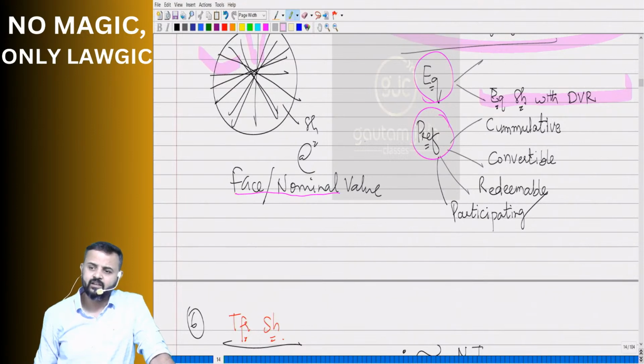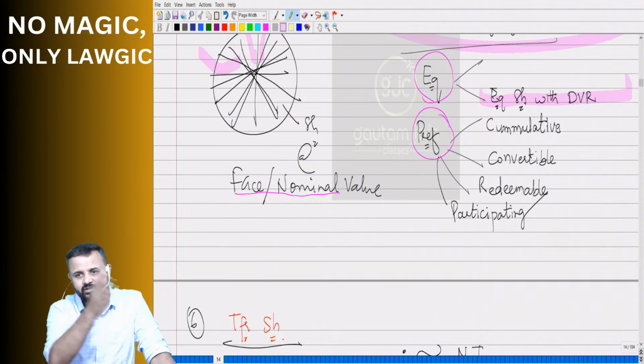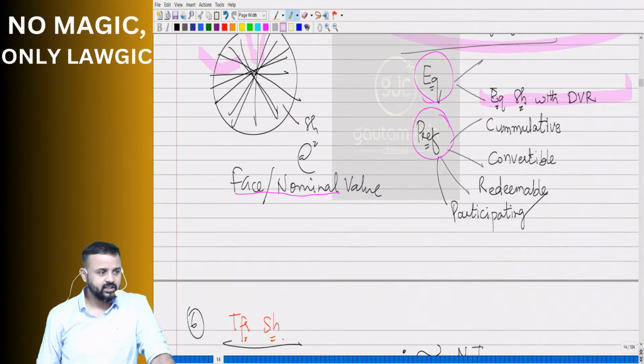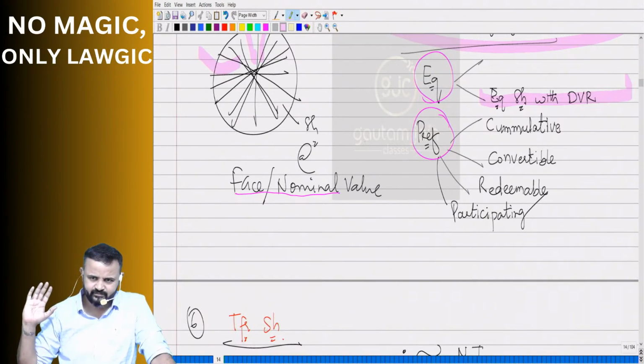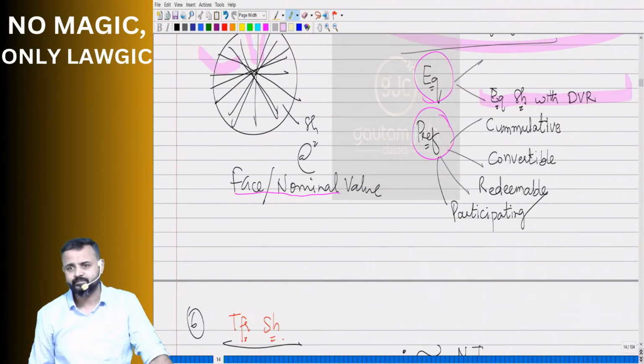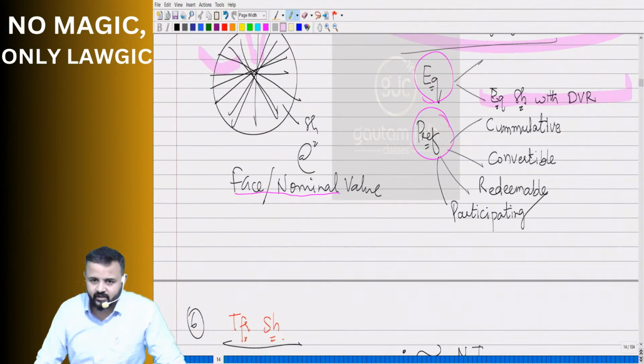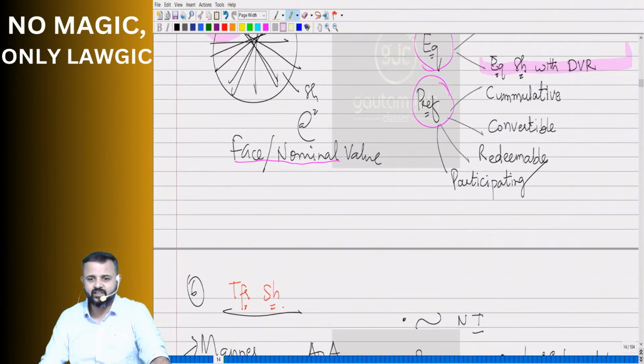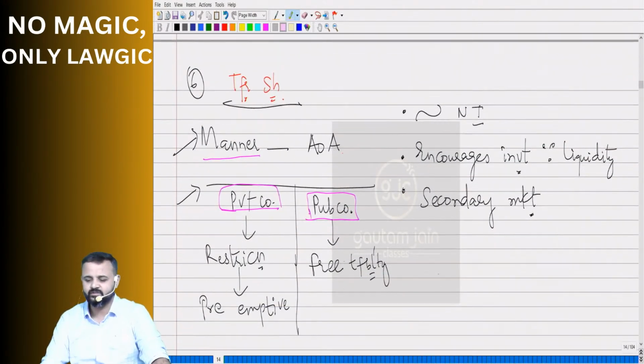Transferability of shares, meaning the shares which a person buys, he can transfer to another person. Even in case of private company, it can be done. However, there's a restriction in private company, unlike public company. In public company, shares are freely transferable. That means no restriction. Freely doesn't mean free of cost. Freely means no restrictions. Whereas in private company, there are restrictions. So restrictive transfer is possible. Okay.